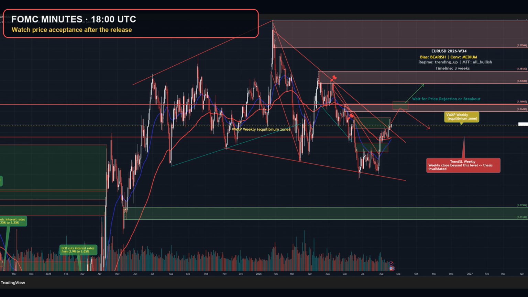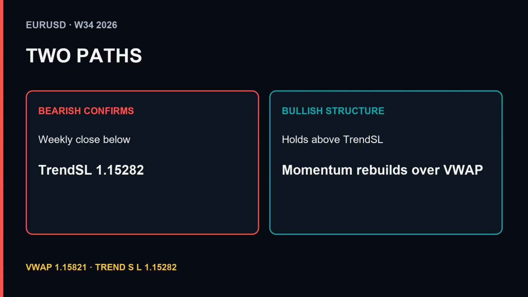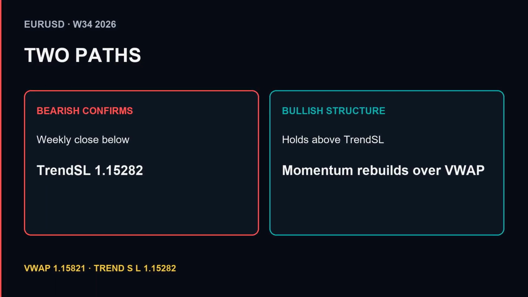From here, two paths matter. The bearish case receives structural confirmation only through a weekly close below TrendSL at 1.15282. If price remains above that line and rebuilds momentum over VWAP, the bullish structure stays intact and crowded shorts may add fuel to an upside squeeze. VWAP separates short-term momentum. TrendSL defines structural confirmation. They should not be treated as the same signal.